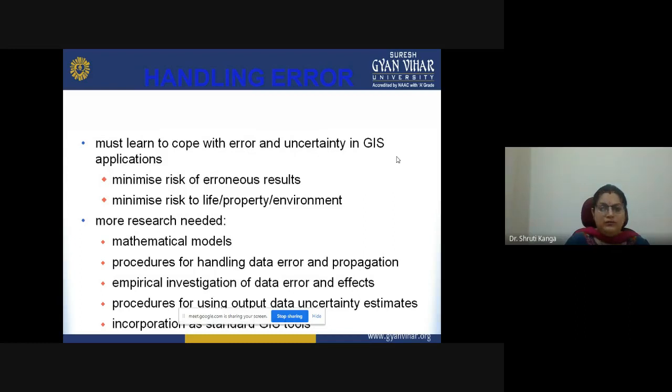So if we are able to cope with these kinds of errors, we are minimizing the risk of loss of property, environment, and life in different applications. Then more research is needed. To avoid those handling errors, we need to go for more research-oriented work. We need to go for different kinds of literature surveys, where we have knowledge of different models, what has to be applied to a particular